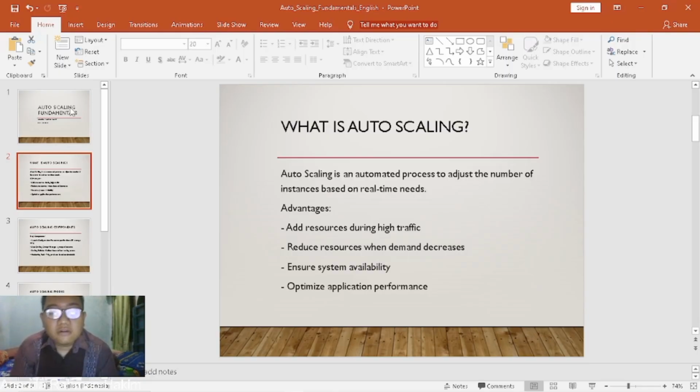The advantages of autoscaling are to add resources during high traffic, reduce resources when demand decreases, ensure system availability, and optimize application performance.